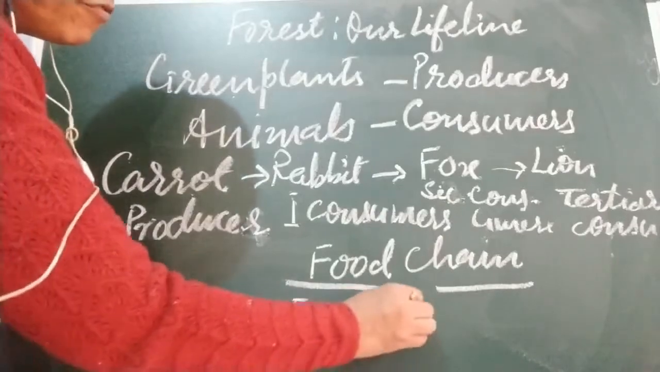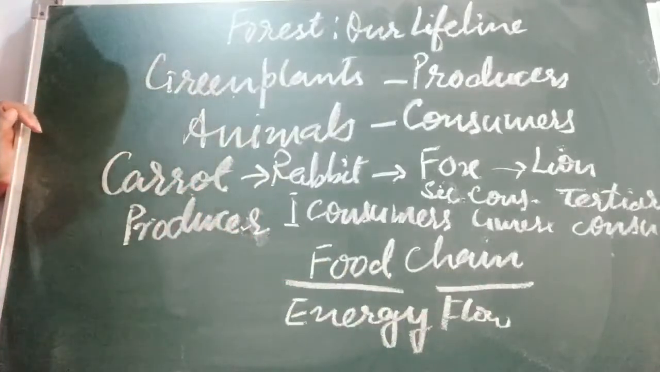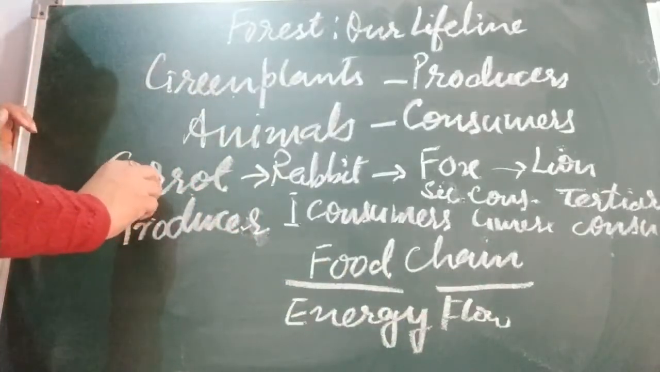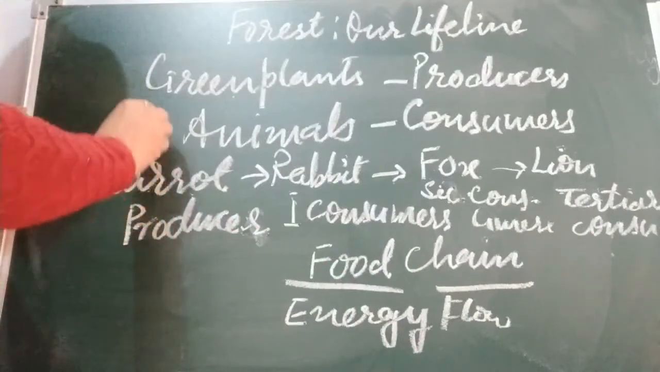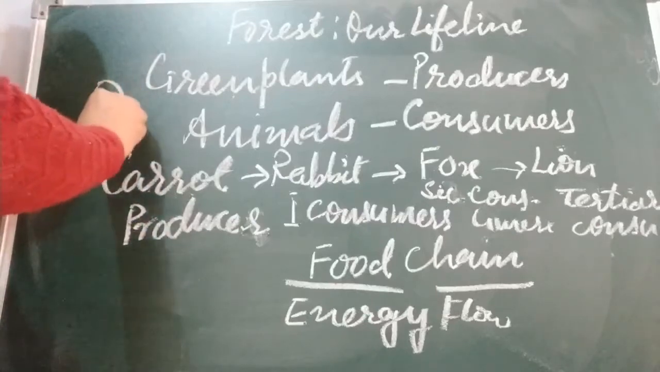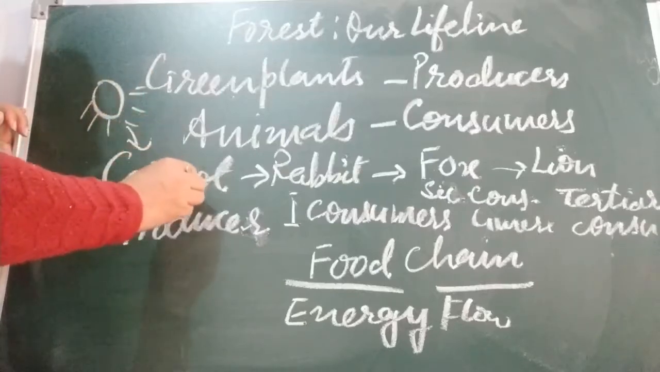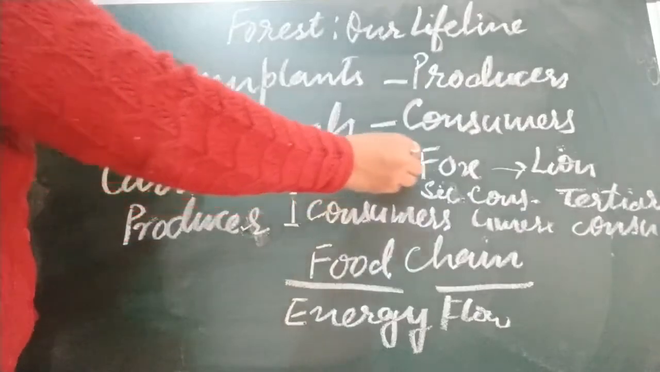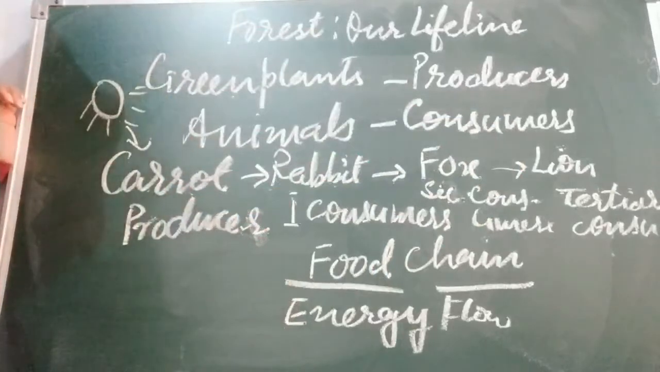Energy flow, as you know, plants, for synthesizing food, they need what? Sun, or we say light energy. This energy is transferred to the carrot. From carrot, this energy is transferred to the rabbit, to the fox, then to the lion, and then these bodies are decomposed by the decomposers. So food chains are a simple representation of energy flow in nature.